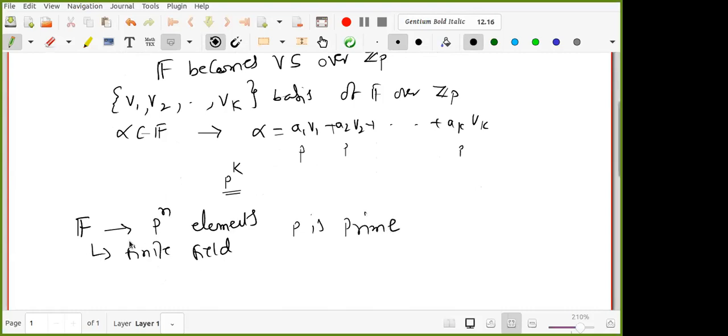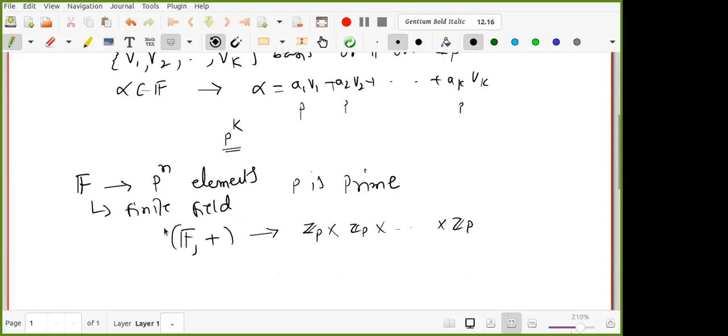Then what can we say about F under addition? F plus is an abelian group. Since it is a field, it is an abelian group, and it is isomorphic to Z_P cross, like that, cross Z_P. How do you prove it? Since its characteristic is P, the order of any element other than the identity is P only. Whereas for F under multiplication, I have to remove 0.